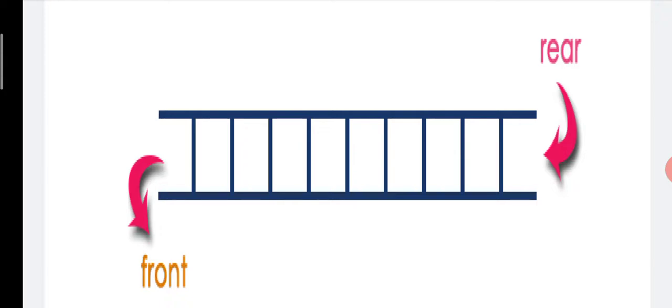Suppose if you want to delete an element from the queue, then we can perform the delete operation. This delete operation is performed from the front end. Means front end element is 10, firstly we delete or remove 10, afterwards it will remove 20, then 30 and then 40.